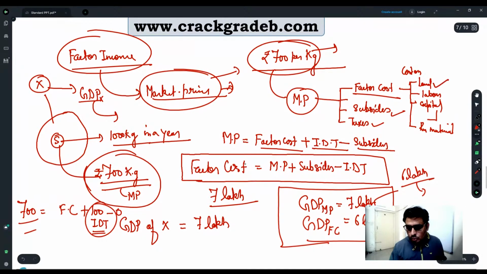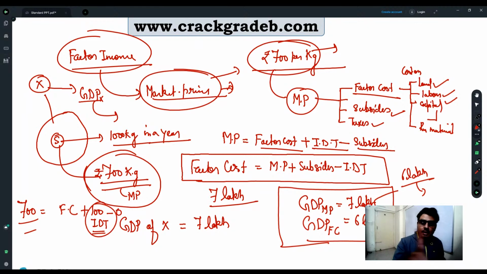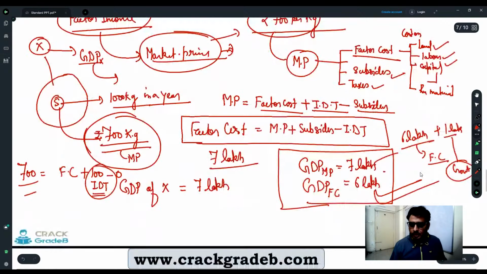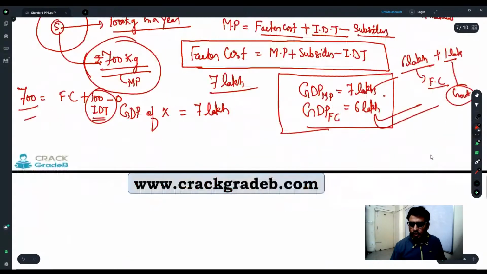This 6 lakh is going to who is providing the land, labor, and capital. So this money is going to be circulated among the citizens on its own. Whereas 100 rupees is going to the government, and it is up to the government where government is going to spend that money. Say out of this 7 lakh, 6 lakh is going into the factor cost, 1 lakh is going to the government. Now it is up to the government whether they are going to spend this money.